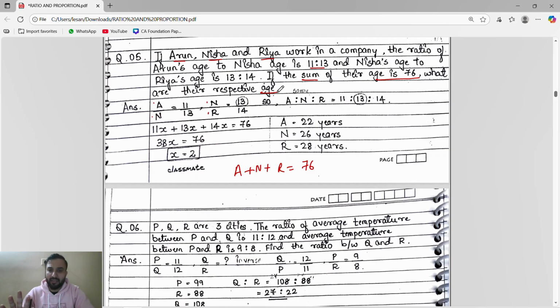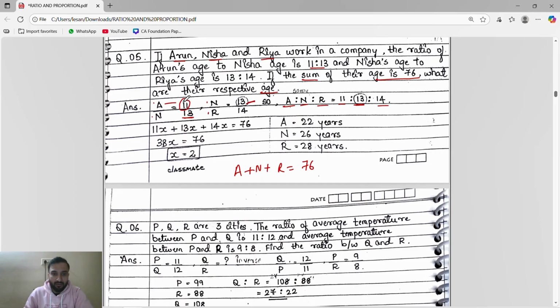So guys, very simple thing. See here, first of all we have to find Arun, Nisha and Ria like this. Nisha here is also 13, Nisha here is also 13. So if they are same, I will directly write Nisha age is 13, Arun is 11, Ria is 14. Khatam.